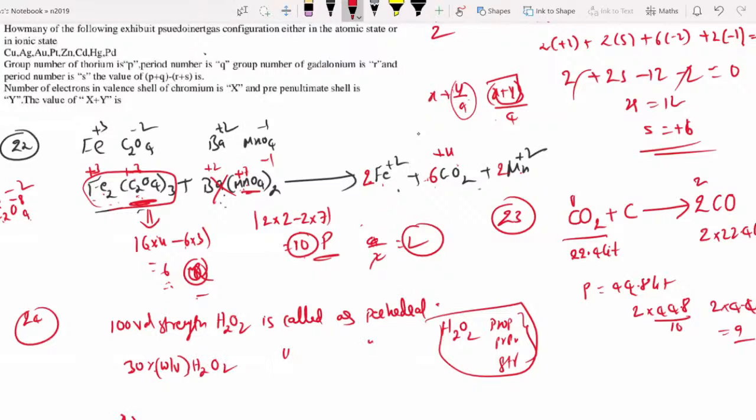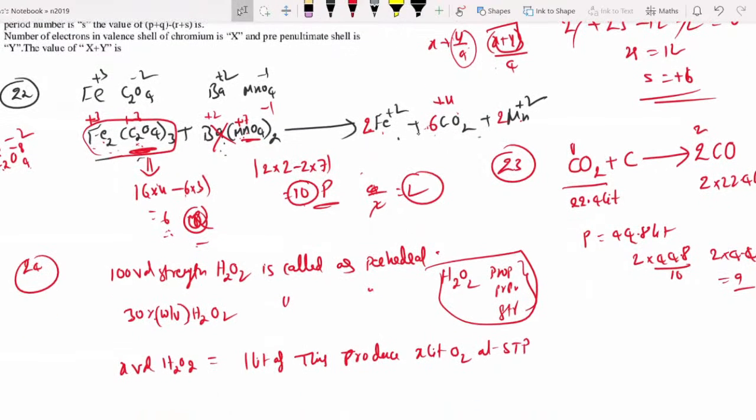X volume H2O2 means 1 liter of this produces X liters of oxygen at STP. That is the meaning of X volume H2O2. Now, how much have they given?